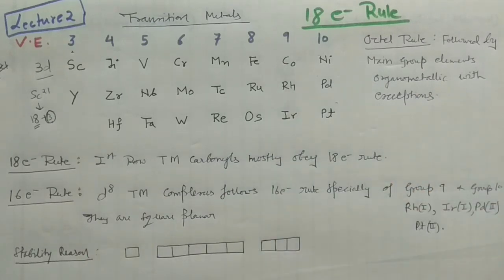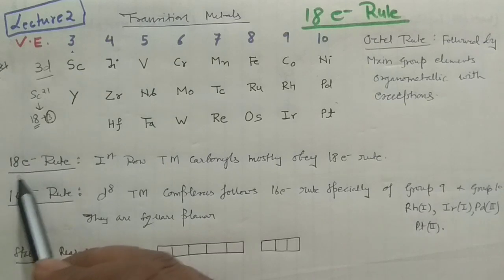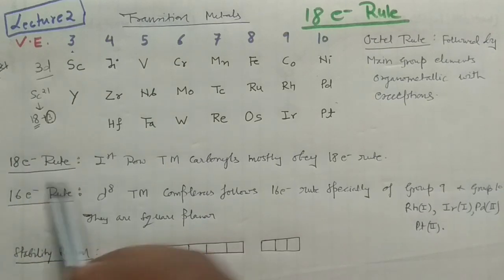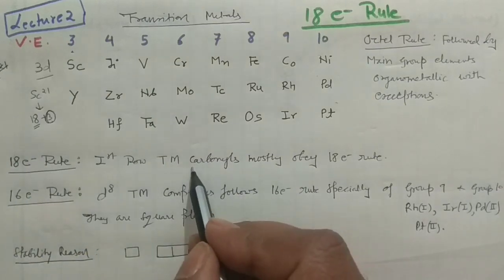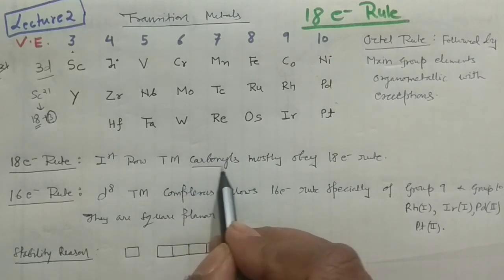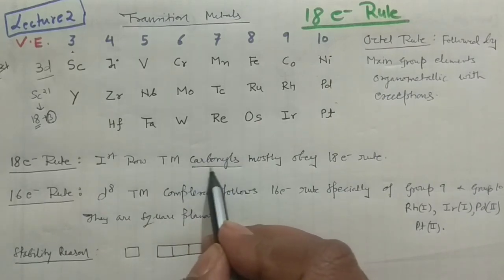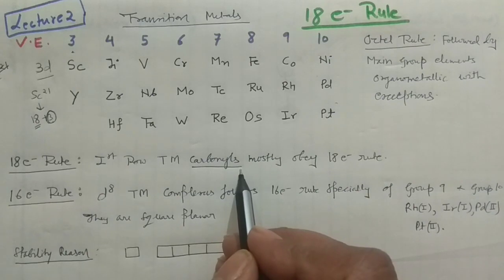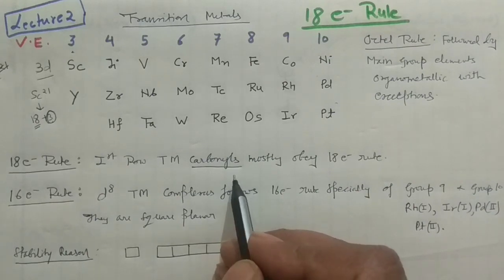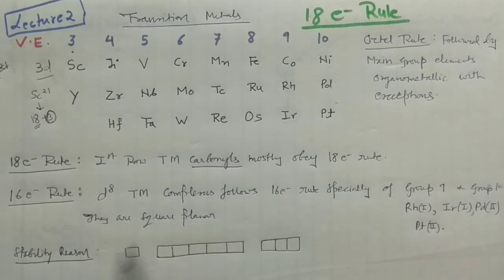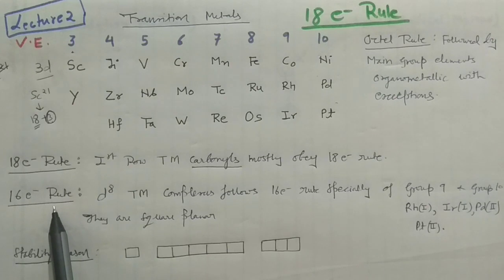Okay, and one important point which you will note: the 18 electron rule would be followed by the transition metal carbonyls, especially more strictly. Okay, and carbonyls are very important. Later we will see in the upcoming lectures also. Apart from the 18 electron rule, there is actually a 16 electron rule also.